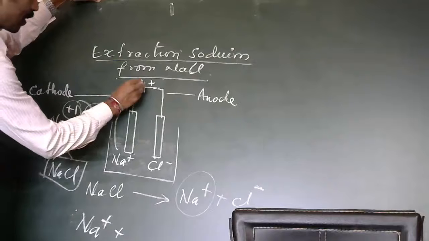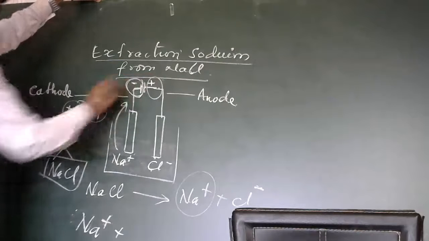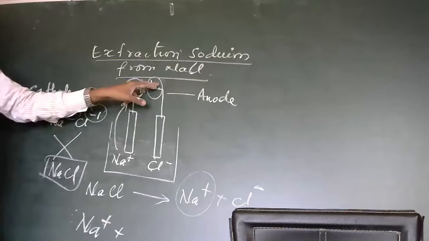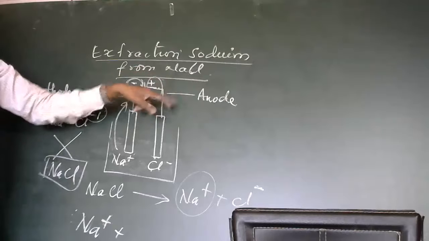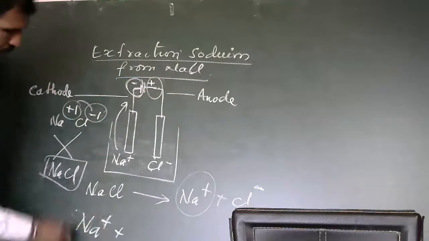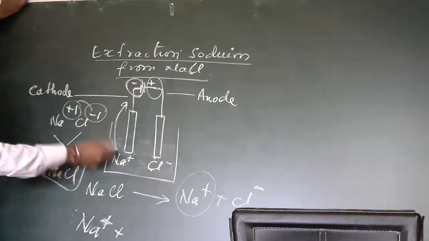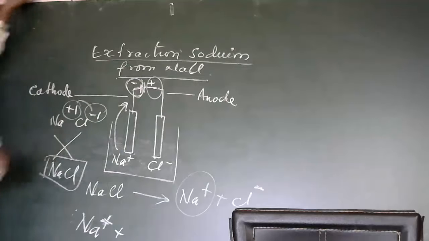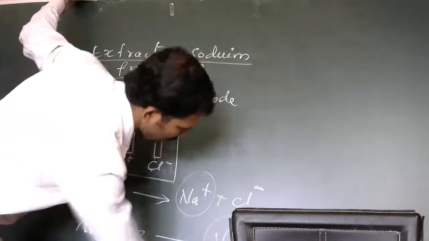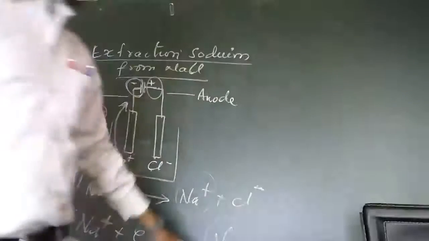The cathode is an electron rich area. The anode is an electron deficient area. The sodium cation goes to the cathode and gains the electron and becomes a sodium atom. In the pure form, we get sodium.